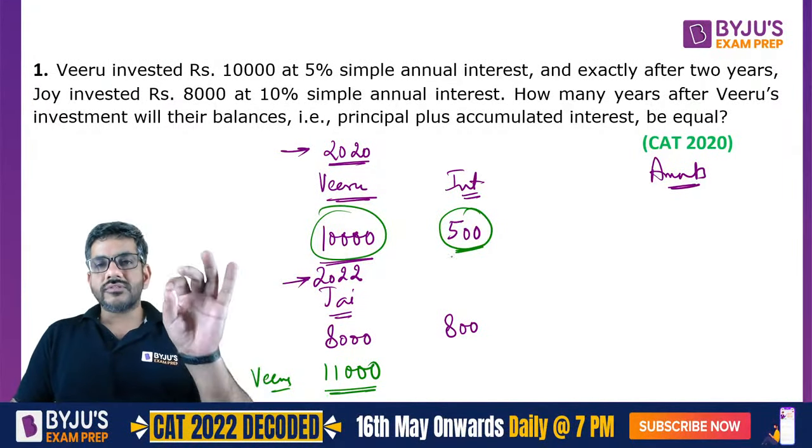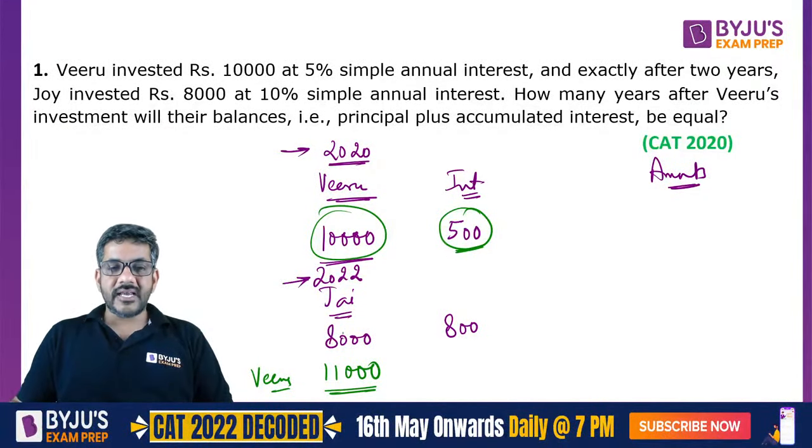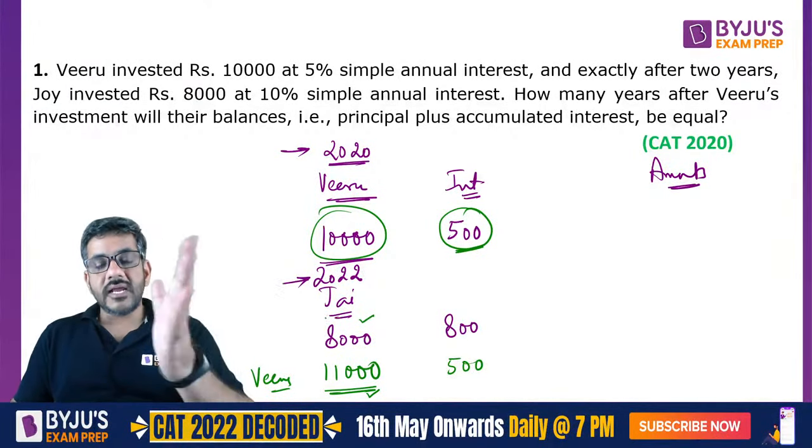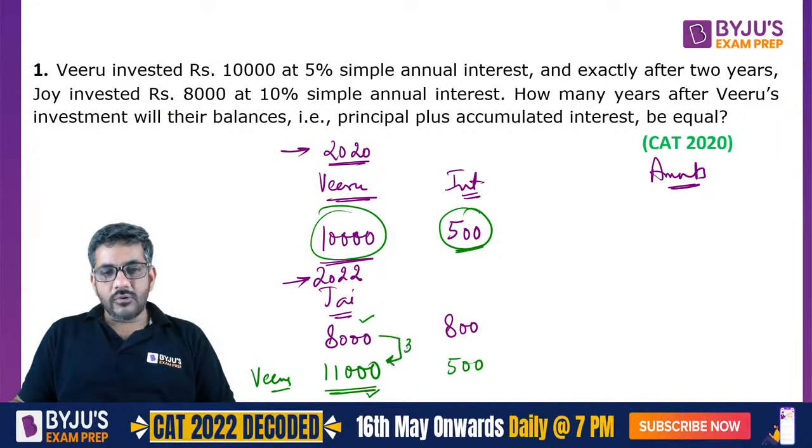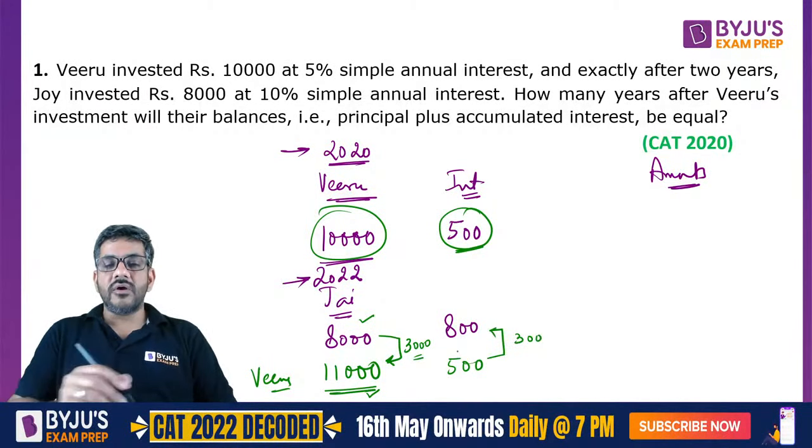So in 2022, we can say Jay's investment is 8,000. Viru's investment is 11,000. Jay is getting an interest of 800. Viru is getting an interest of 500. In what time will their total amount be equal? This is what the question is asking you. Here I see that Viru's investment is 3,000 more than Jay's investment. But Jay is getting 300 rupees more than Viru every year.